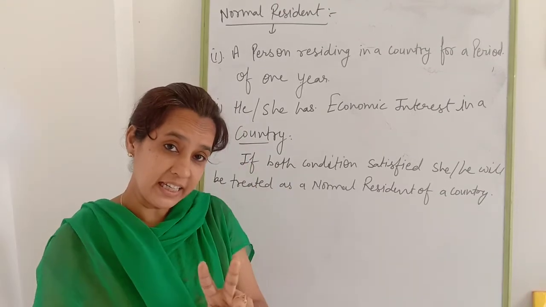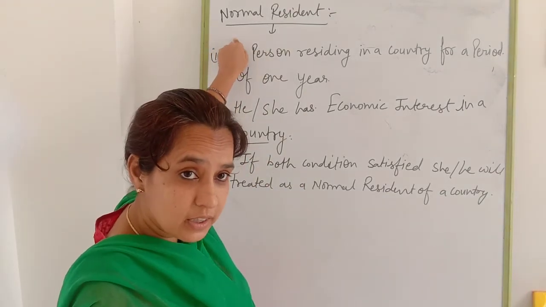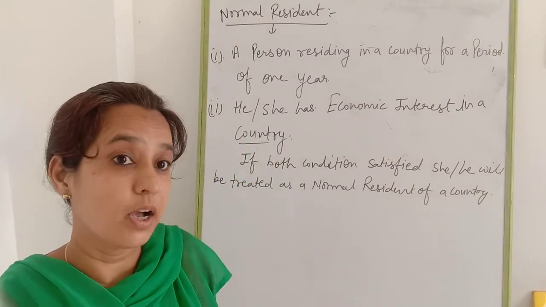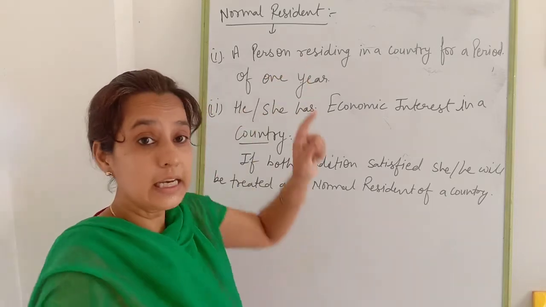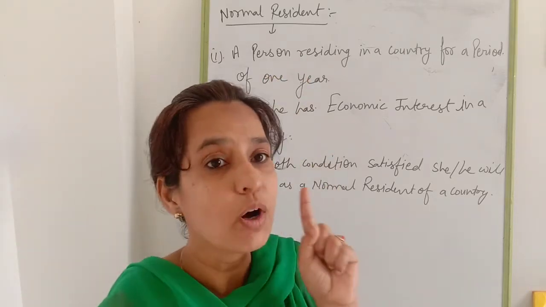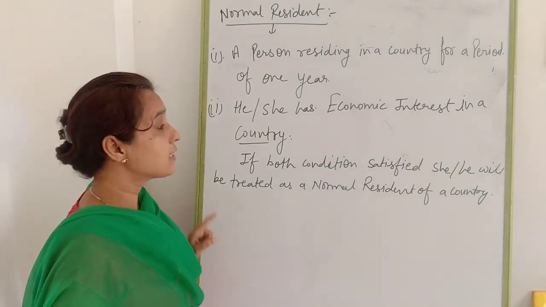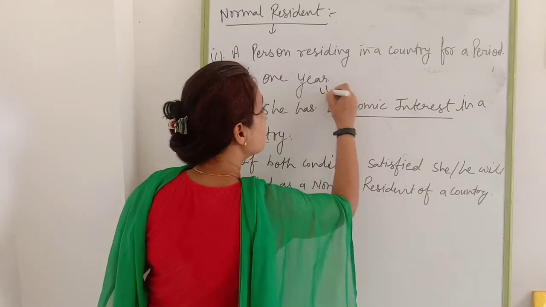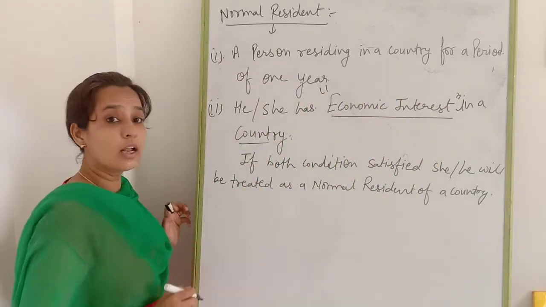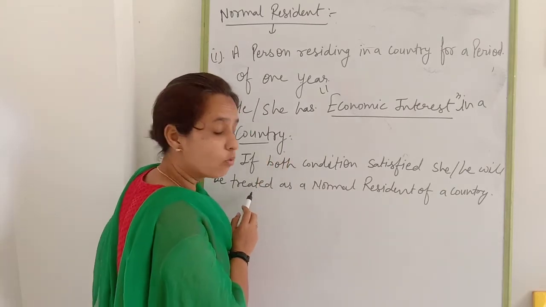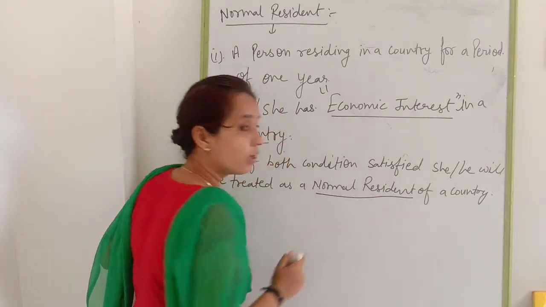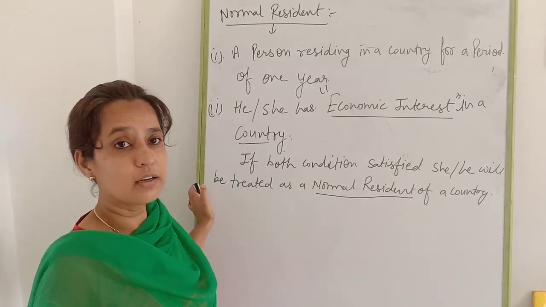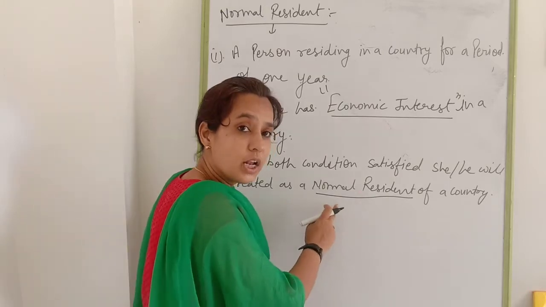Now, the second condition, that is normal resident. Who will be treated as a normal resident of a country? A person who is residing in a country for at least a period of 1 year, as well as having an economic interest in our economy. That person will be known as a normal resident of a country, and whatever income is earned by the normal resident is included in national income.